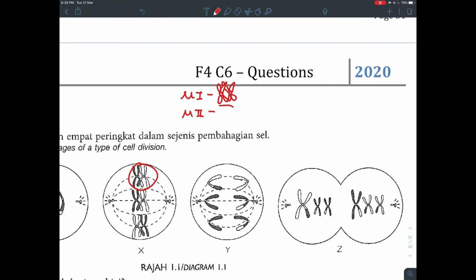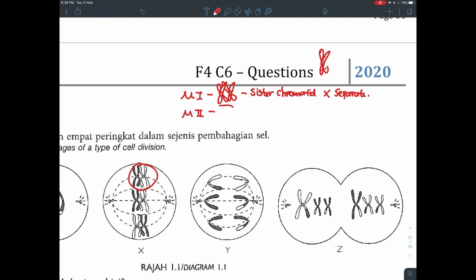Remember the couple, they are always a pair. So when you see a pair of homologous chromosomes, that is definitely meiosis 1. And also remember, your sister chromatids do not separate, meaning your chromosomes still have 4 chromatids attached to each other.